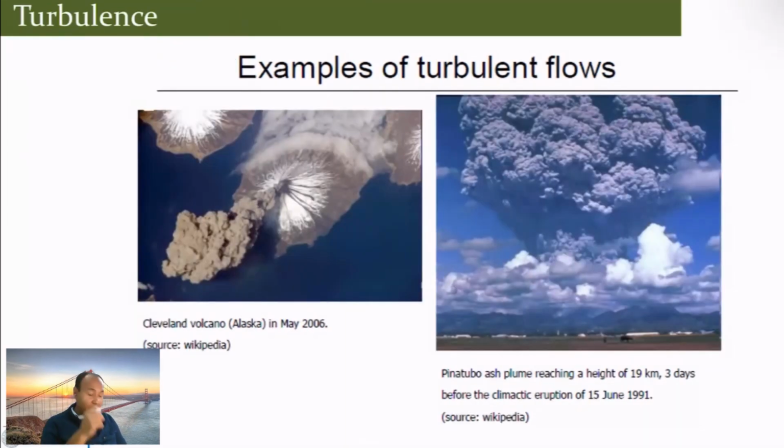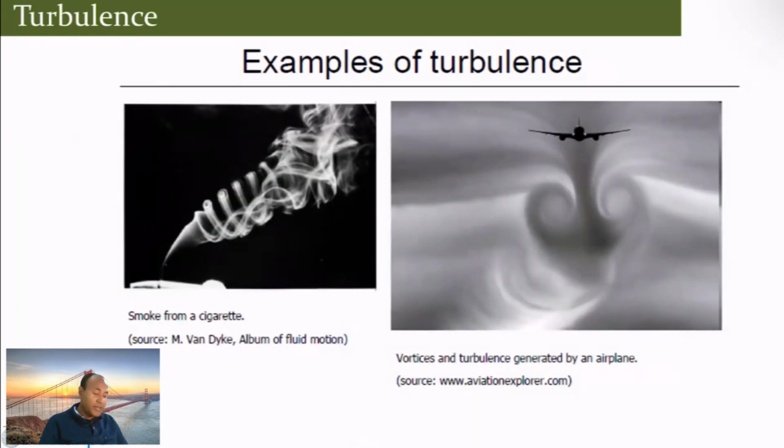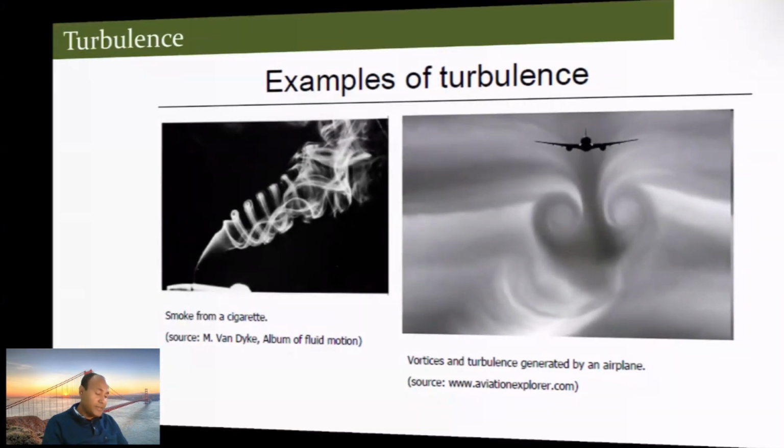Some other examples of turbulent flows: this you can see in a volcano. This is the ash plume at a very high altitude. So these flows are happening in nature, and they are highly turbulent. There is another, this is smoke from a cigarette. This is the downwash of an aircraft when it is flying. So these are things one can see in nature.